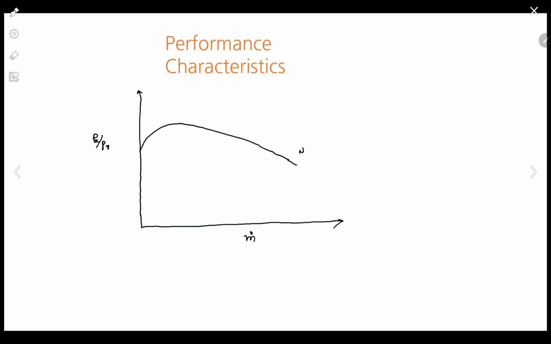Okay, now after that if I go on changing the speed, I will get curves like this. Okay, so we will study for only one speed. So this is it. Okay, now what happens, let's say our compressor is working at one particular point, let's say this, at this point.